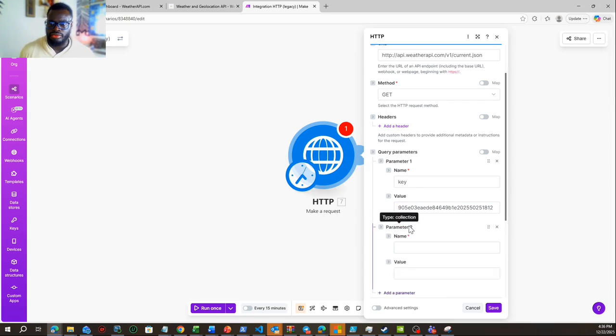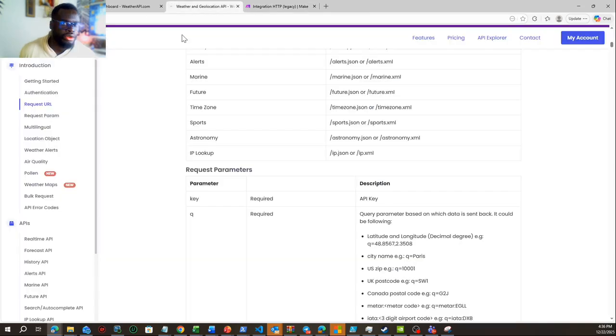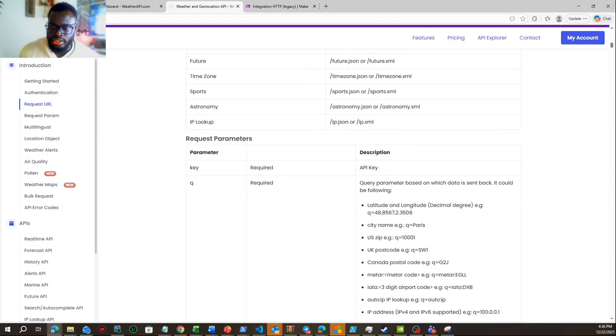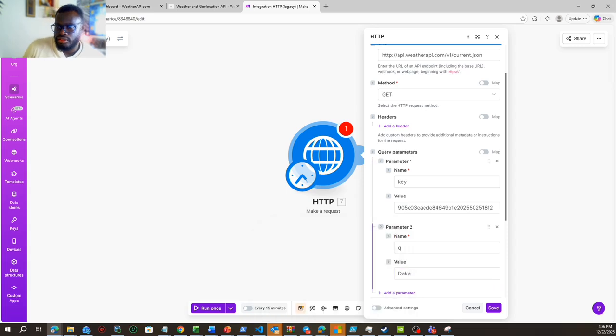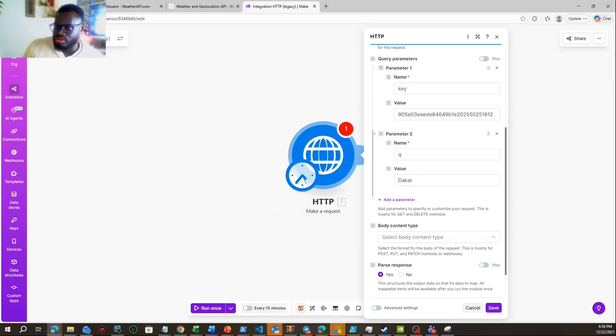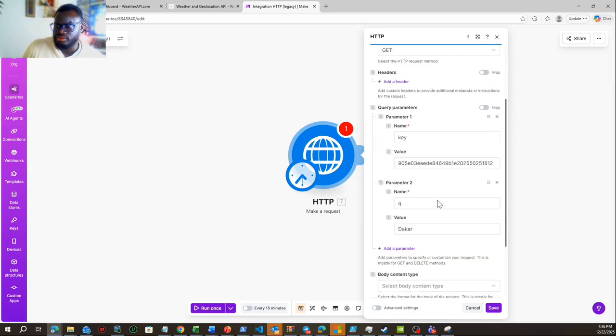Another parameter, I'll put here q, because remember, I want a location. I want to get a location here, right? So I need to create this parameter. So it's q, and here I will put Dakar. Dakar is Senegal, West Africa, right? So I put Dakar, and that's all I need to do.